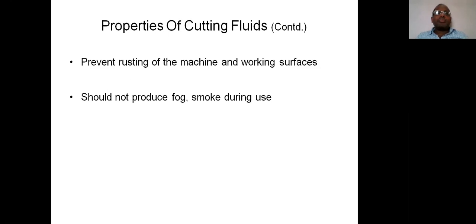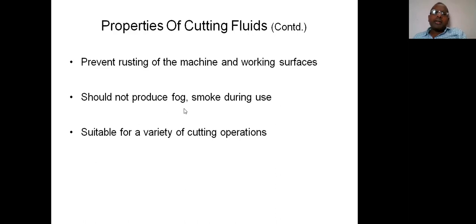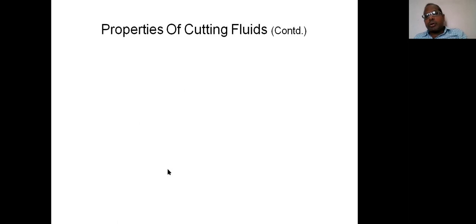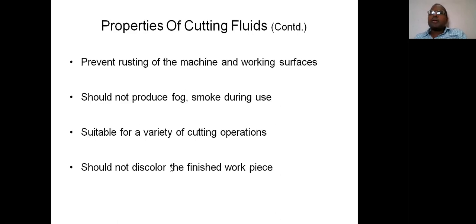Likewise, it must prevent rusting, it should not produce fog or smell, and it should be suitable for various cutting operations. It should not discolor the finished workpiece. Sometimes the coolant may change the color of the finished workpiece. Because of the change in color of the finished workpiece, the customer who uses that component or product may not be satisfied.